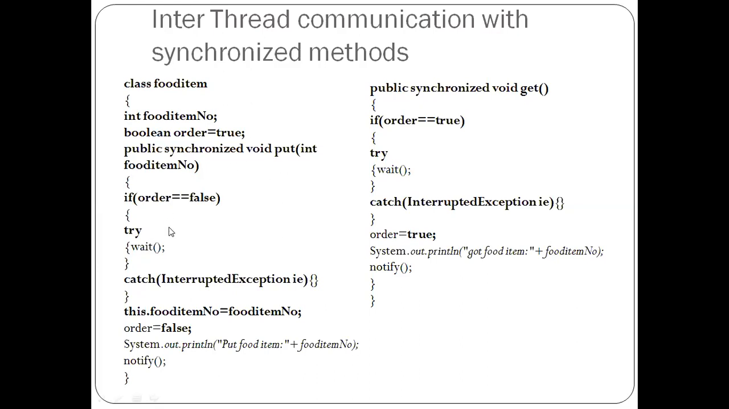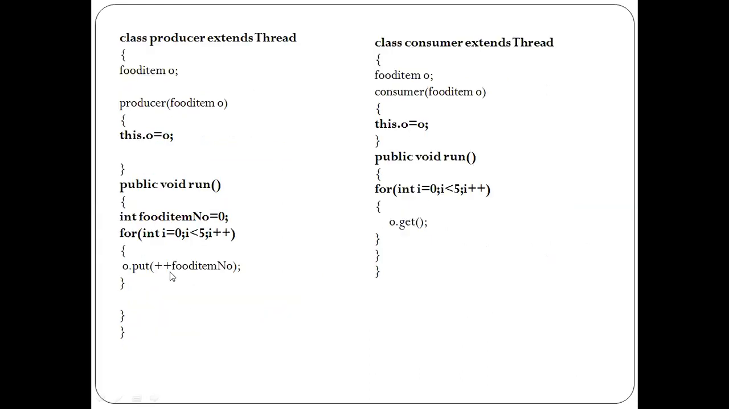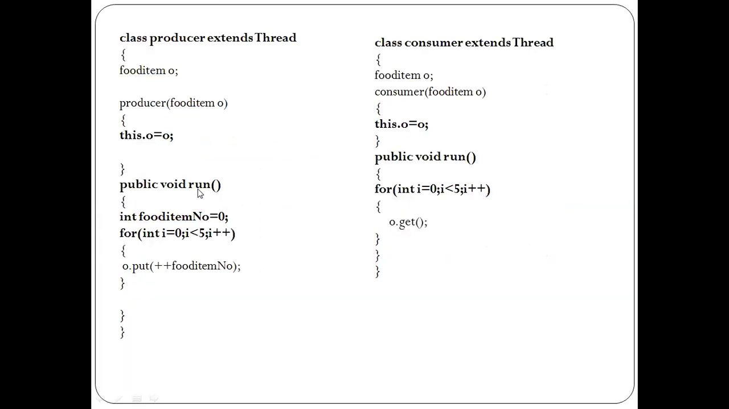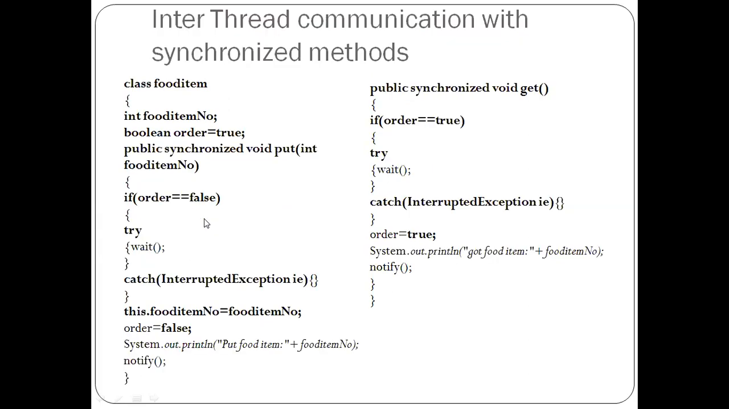And inside the put method, because order is false, the producer goes back into wait state. But right now there is an order, because order is true. So it will bypass this if part. So I just want to increment that food item that I have already done here. This food item, which is locally declared in method run of class producer, I'll have to update the data field of food item number with that value. So that's why this.foodItemNumber.